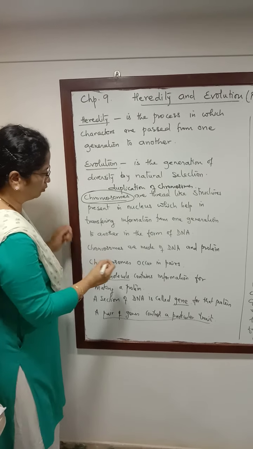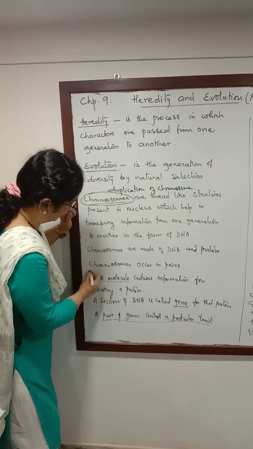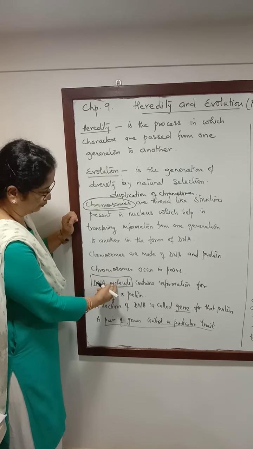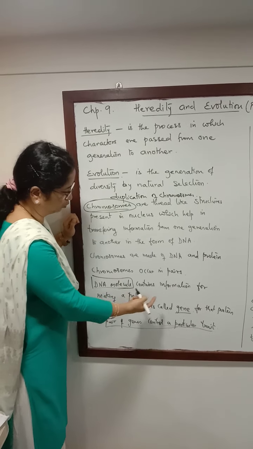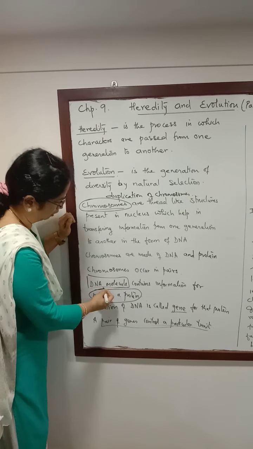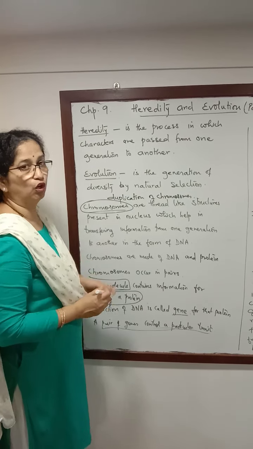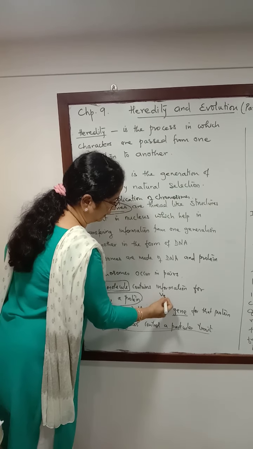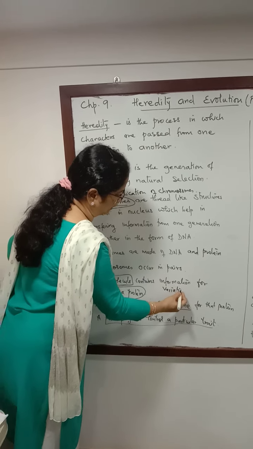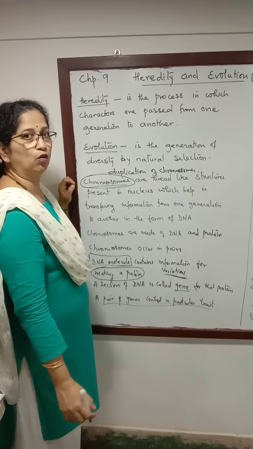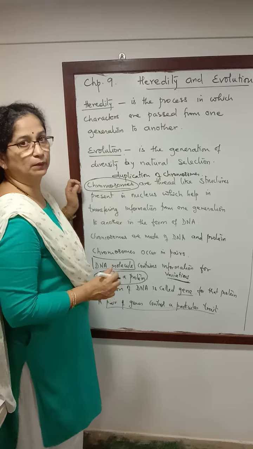Now during that process, the DNA molecule is going to make another copy of itself, and this DNA molecule contains information to make a particular protein. We have already said that during DNA duplication, there can arise some small changes, and these small changes are what we call variations.